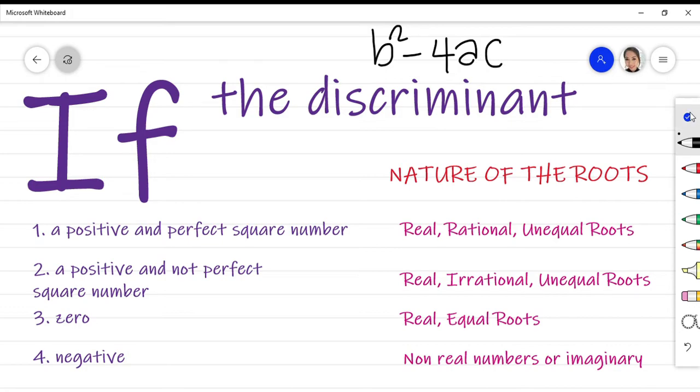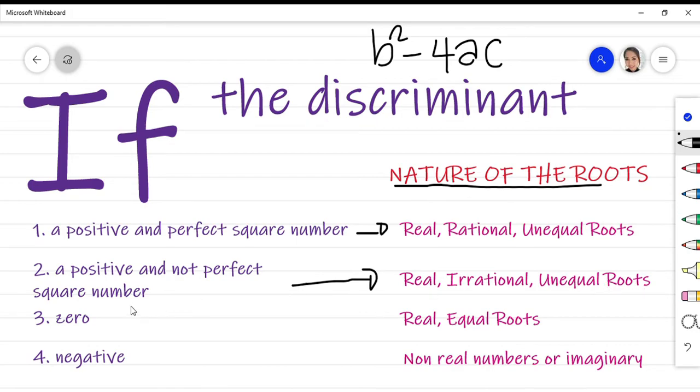Now, if the discriminant is a positive number and it's a perfect square number, then the nature of the roots would be real numbers, rational numbers, and unequal roots. Now, if the discriminant is a positive number but it's not a perfect square number, then the nature of the roots would be real numbers, irrational numbers, and unequal roots.